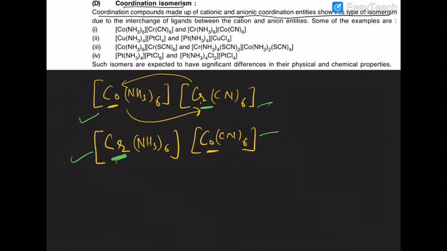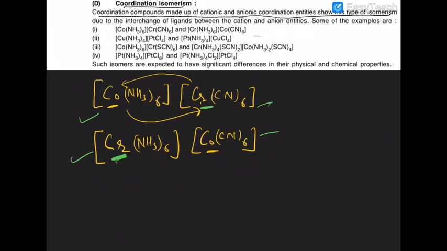I am repeating once more, this type of isomerism exists only if both the cation and the anion are complexes. You can exchange the ligands between these metal atoms, which shows coordination isomerism.